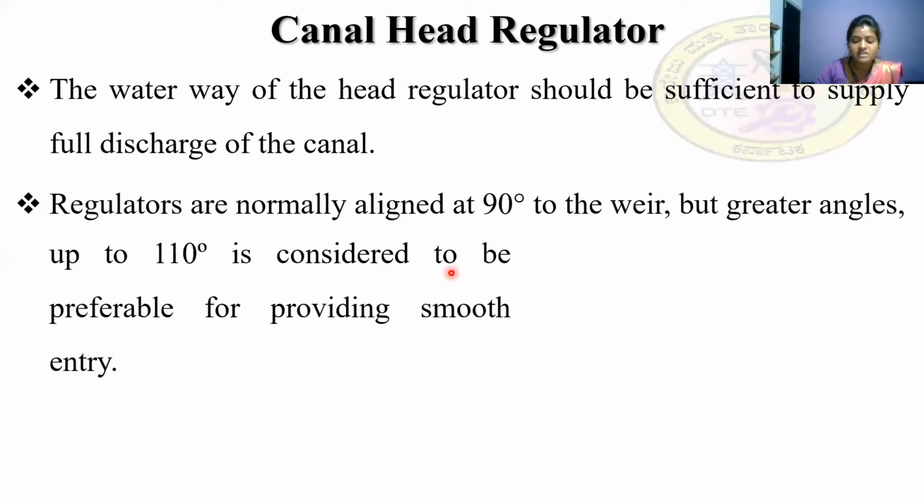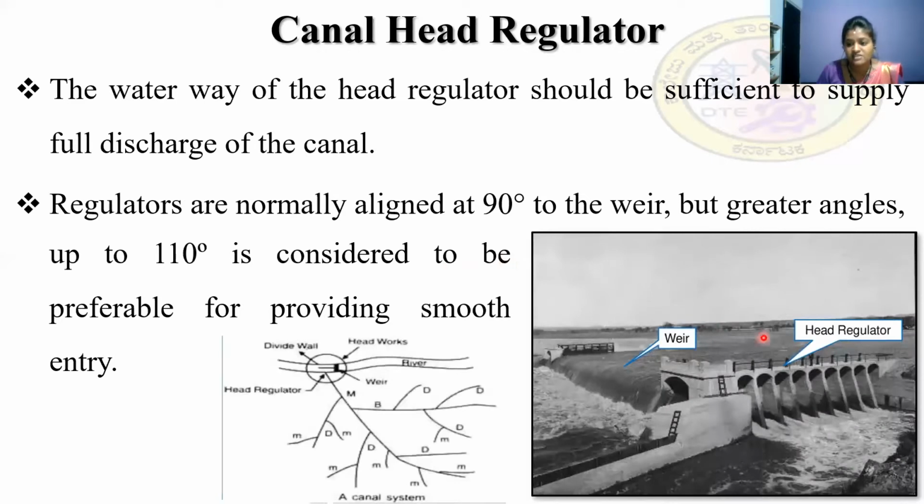So normally these regulators are aligned at 90 degree with respect to the weir. So this is our weir. Our regulator is aligned at 90 degree. Normally 90 degree, but greater angles are also preferred up to 110 degree for providing smooth flow. So the head regulators are normally aligned between 90 degree and 110 degree for providing a smooth entry.